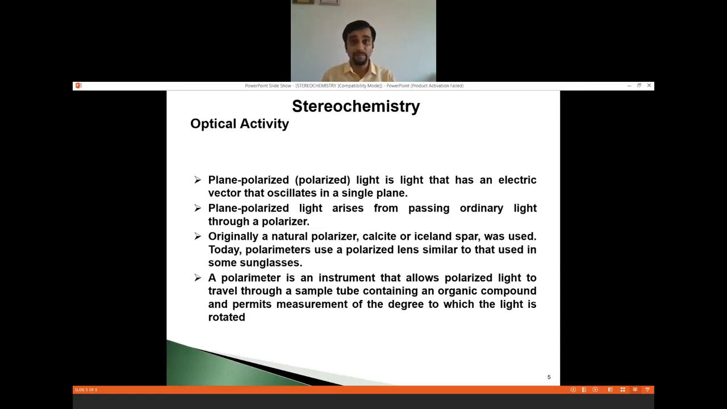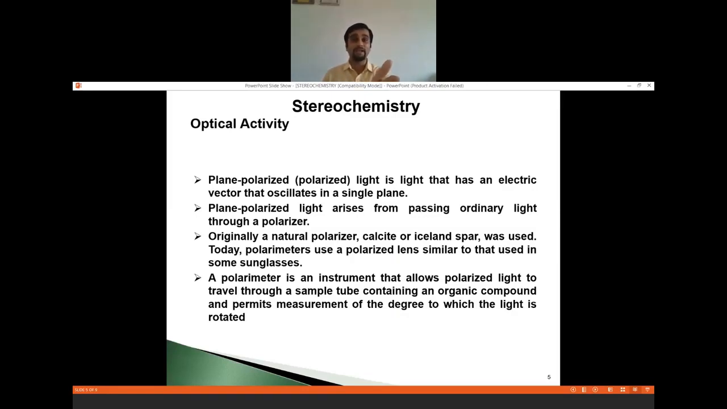Similarly, levofloxacin is the levo isomer of ofloxacin. So optical isomers we have to isolate. Fine. Many times it may be possible that two optical isomers have different biological activity, and hence we definitely have to isolate them. Okay, let us discuss optical activity.